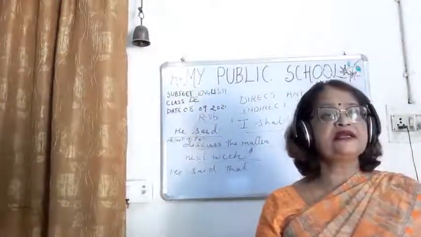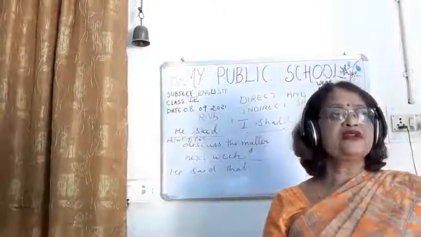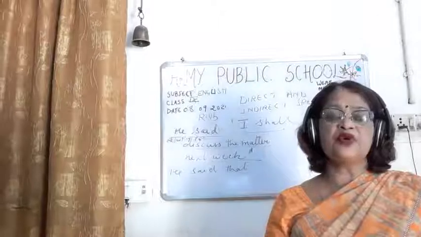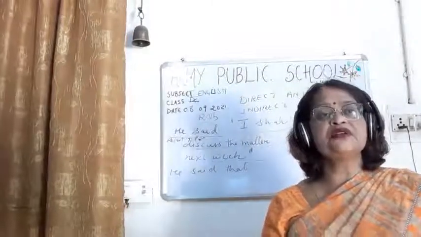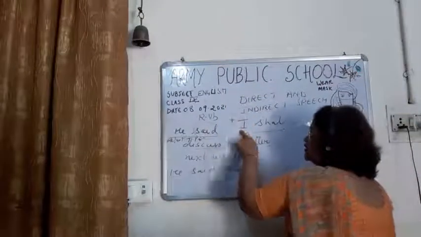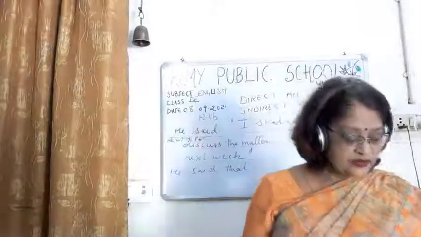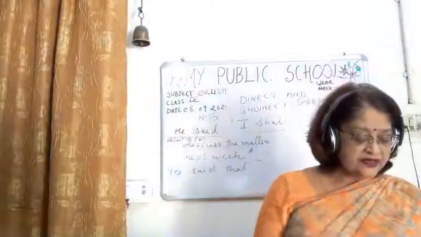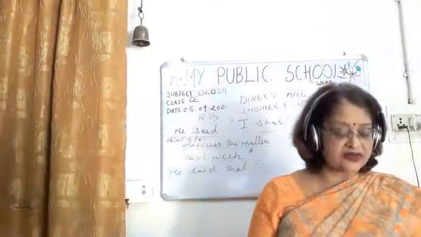He said that. Okay. Now children, you have to change the pronoun, the most important thing. How are you going to change the pronoun? You have to see which person is there inside the inverted comma. So here, which person is there inside the inverted comma?